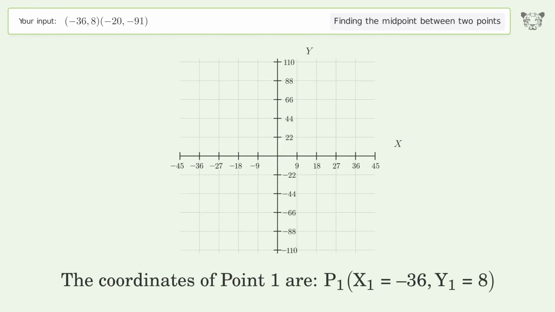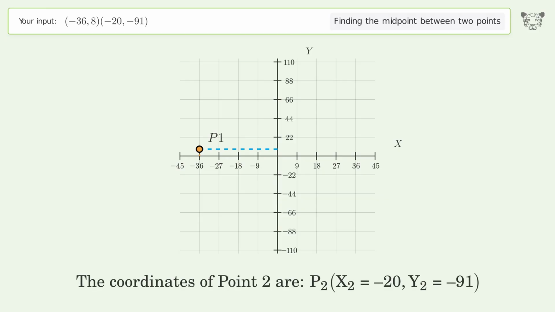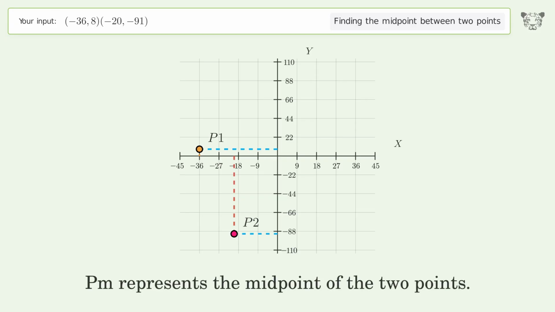The coordinates of point 1 are, x1 equals -36, y1 equals 8. The coordinates of point 2 are, x2 equals -20, y2 equals -91. PM represents the midpoint of the 2 points.